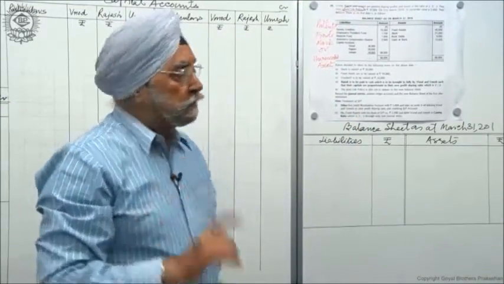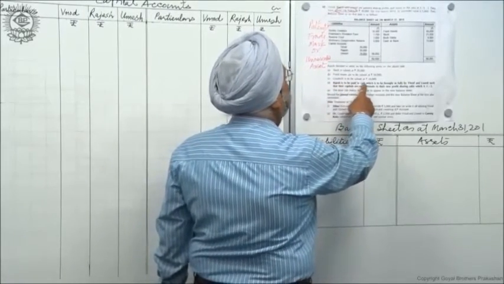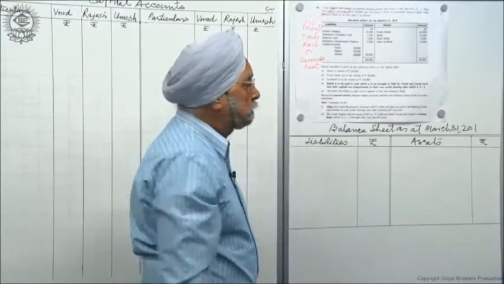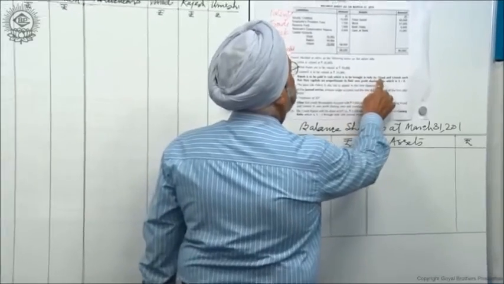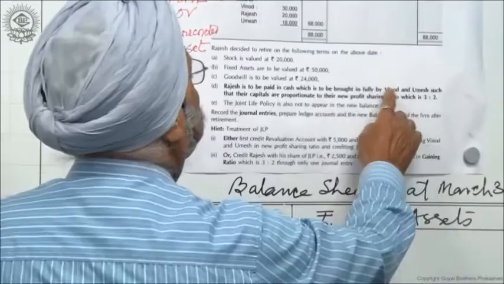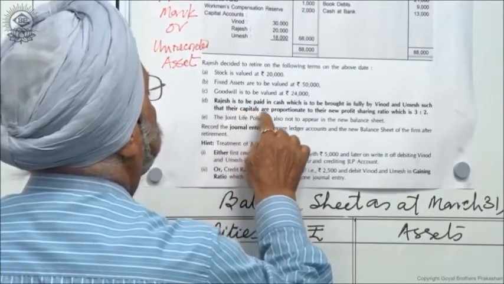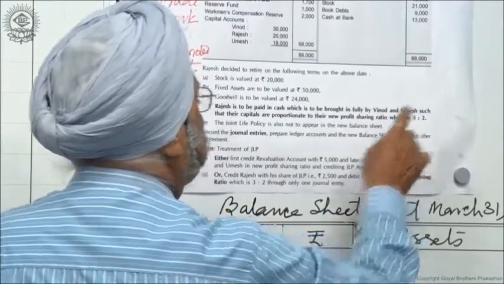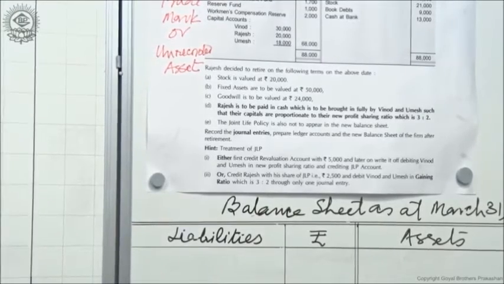Do you get it? So therefore, number D, Rajesh is to be paid in cash. Very good. Which is to be brought in full by Vinod and Umesh. Rajesh is retiring. Vinod and Umesh will bring cash such that their capitals are proportionate to their new profit sharing ratio, which is 3:2.